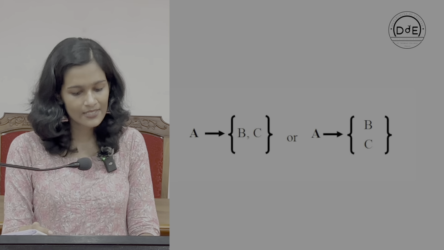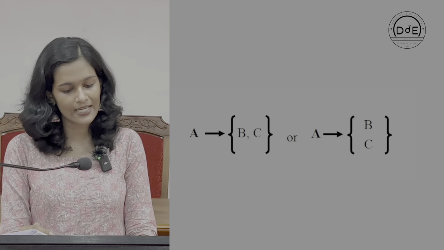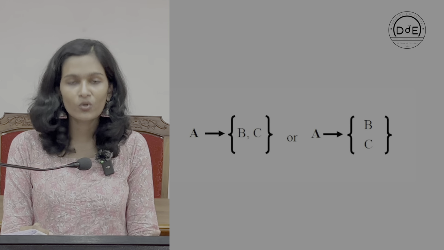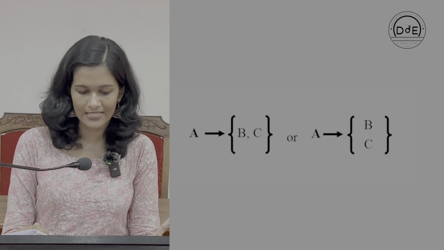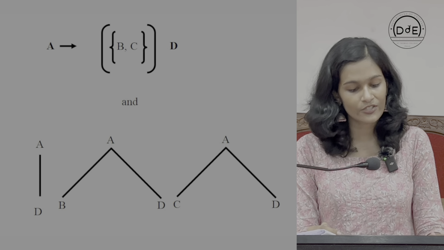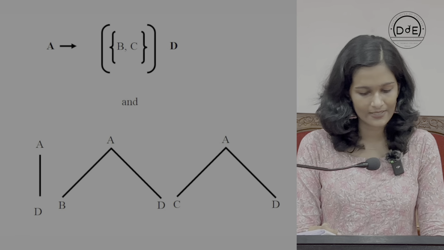Please take a look at this. This rule states that if you choose B, you can't choose C. But you must choose one, either B or C, but not both. Consider another possibility. Please take a look at this rewrite rule. This rule leads to the following possibilities.